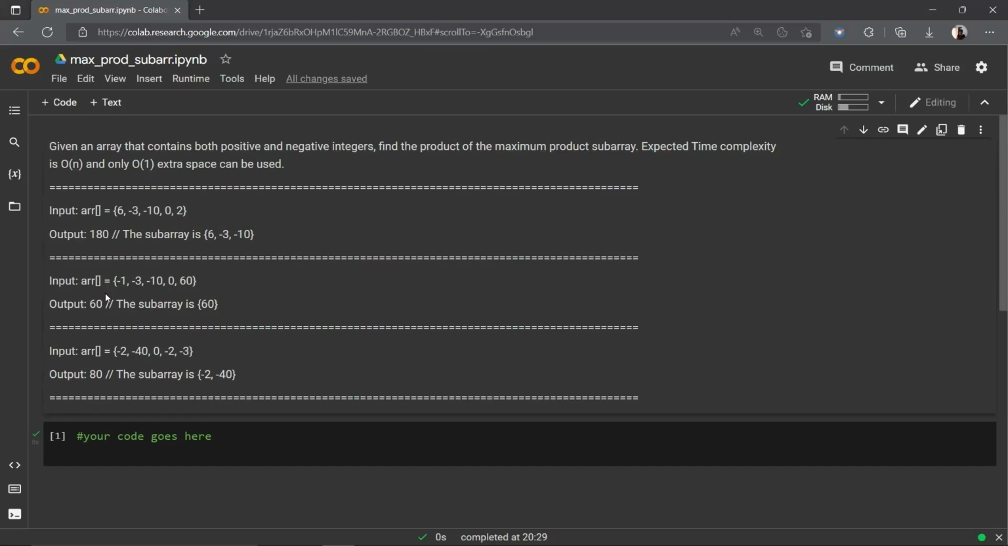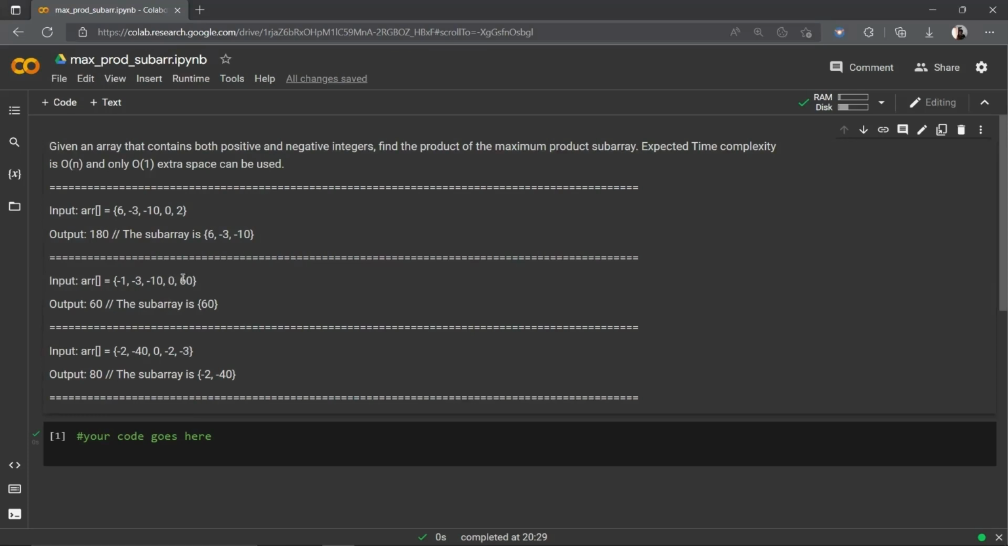Coming to the second test case, the array elements are minus 1, minus 3, minus 10, 0 and 60. And the output is 60 because the maximum product subarray in this test case is 60. Even though we multiply 60 with minus 10 and minus 3, we also need to multiply with 0, which returns the value 0.